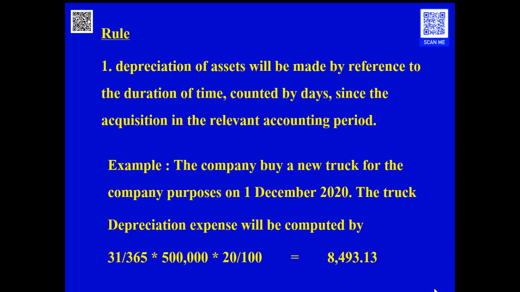The rules for the calculation of depreciation, the general rules are: 1. Depreciation of the asset that can be deducted in the calculation of the net profit will be referred to the duration of time. The term will begin on the acquisition date that the asset is ready for use and count by day until the end of each accounting period.